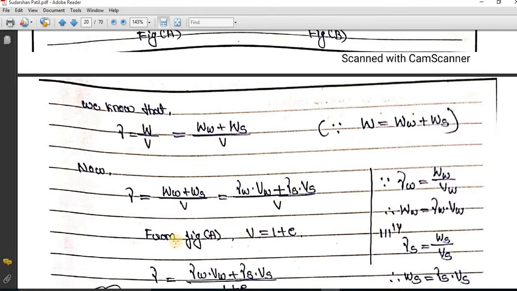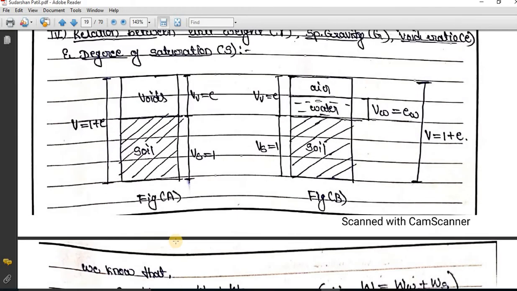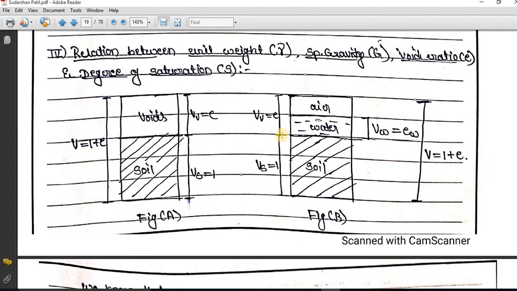So from figure A, you can see over here, again in figure A, I have taken weight of soil solids as a unity, and if I take weight of soil solids as a unity, E is equal to volume of voids will remain. So VW, volume of water, is equal to EW I am going to take.